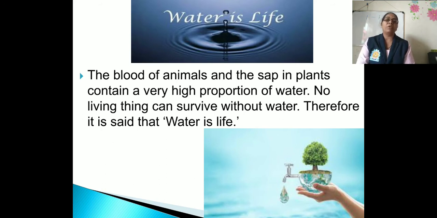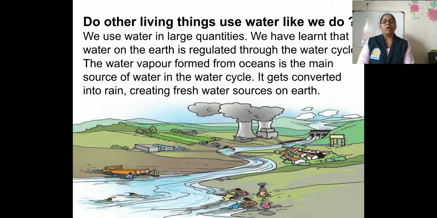That means the blood of living beings and the sap in plants contain a very high proportion of water. So no living thing can survive without water. Therefore it is said that water is life. As we use water, all other living things use water like we do. We use water in large quantities.